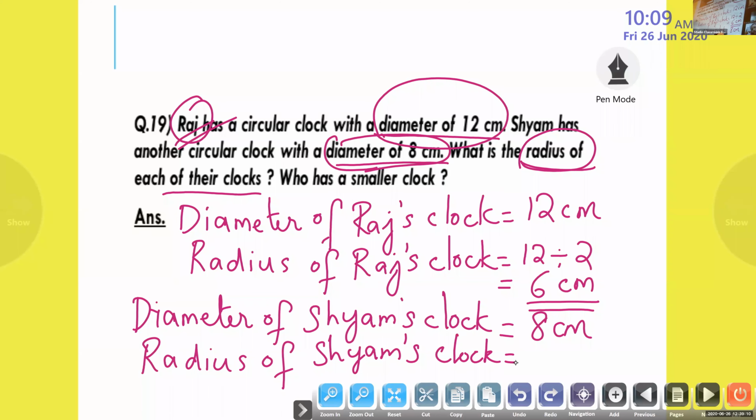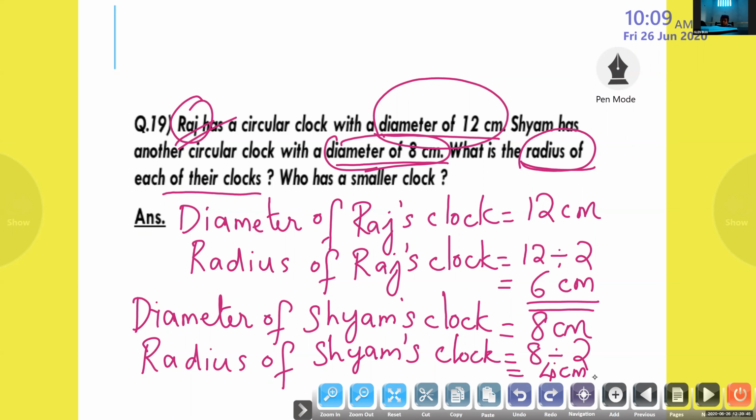Diameter is given. How to find? 8 divided by 2. Find out the answer and tell me. 8 divided by 2 is 4. Anybody got 16? No. We have to divide, not multiply. 8 divided by 2, that is 4. What is the unit? Centimeter. You have to write 4 centimeter.